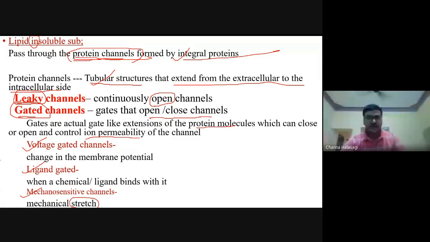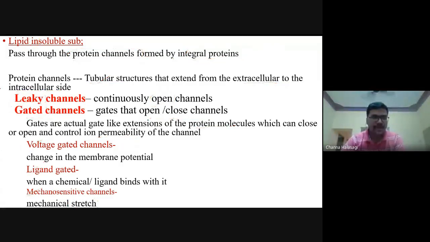So remember that in this whole thing, the lipid insoluble substances are moving in and out with the help of the protein channels. These protein channels are nothing but tubular structures extending between the extracellular and intracellular side of the cell membrane. These tubular structures can be either leaky or gated. Leaky means they are open continuously.